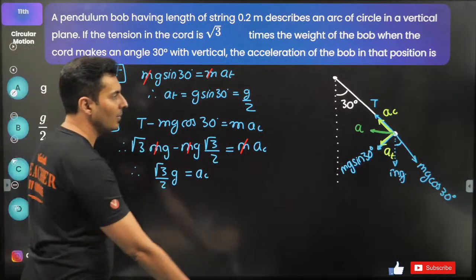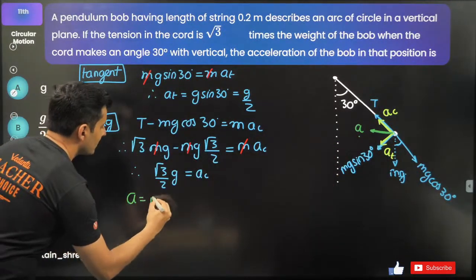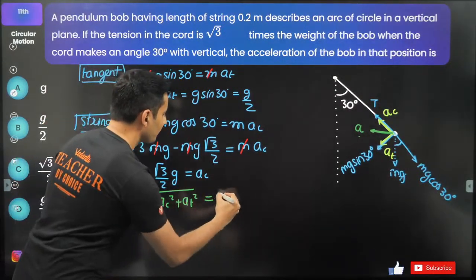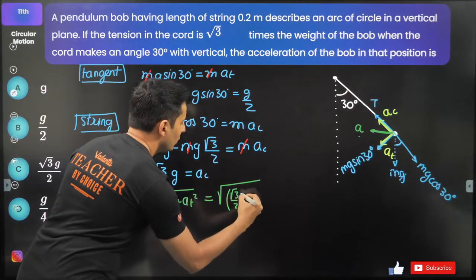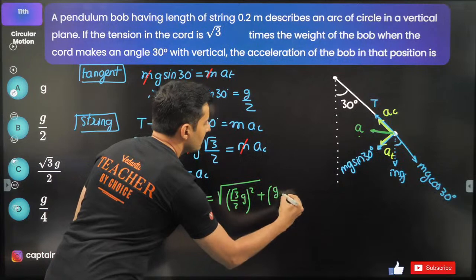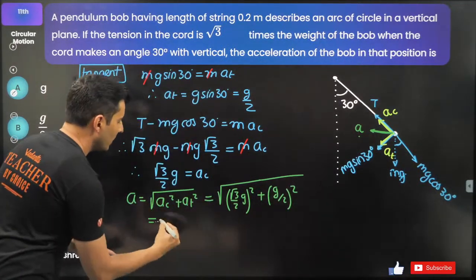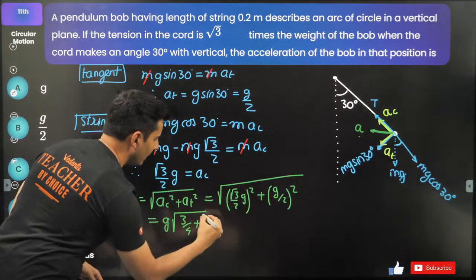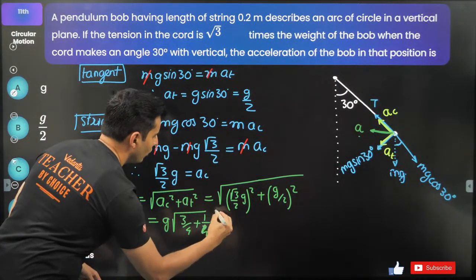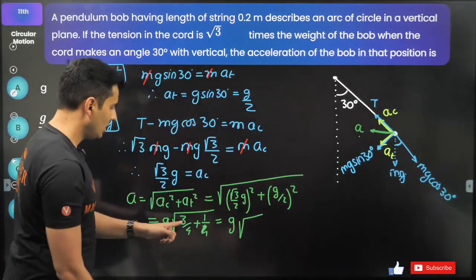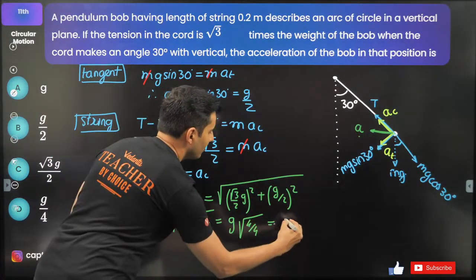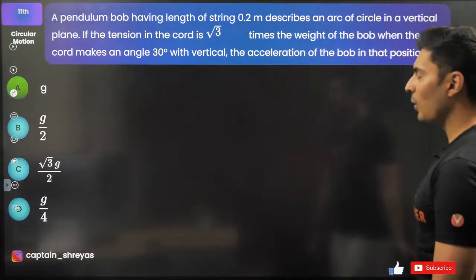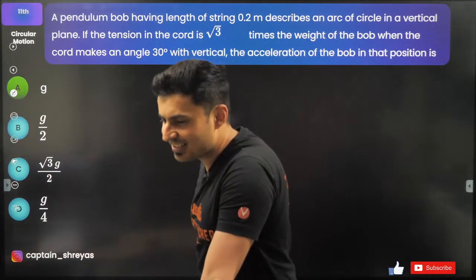Obviously, now the time has come to find the total acceleration. Total acceleration will be root of A_C square plus A_T square. So it will be root of (√3 by 2 g) square plus (g by 2) square. So g is common. Under the root I have 3 by 4 and here I have 1 by 2 square, which is 1 by 4, so g root of (3 plus 1) by 4, which is 4 by 4, which is 1. So it is g. Check this out. Is it option A? Oh my god, again option A. Yes, answer is A.